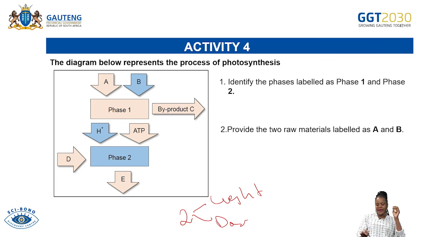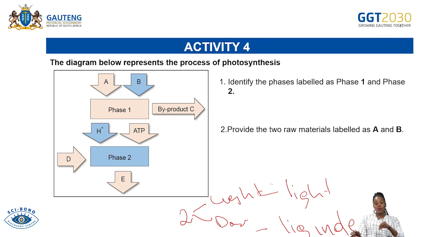The light phase is highly dependent on light, and the dark phase is light independent. In other words, for photosynthesis to occur during the dark phase, light is not needed. Do not forget that.